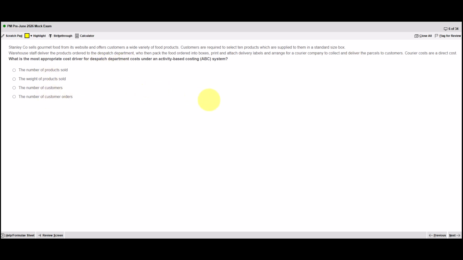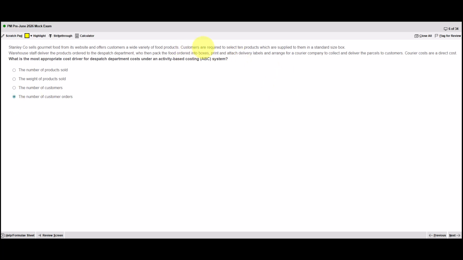First option, number of products sold. This isn't correct because every customer orders 10 products, which goes into the standard size box. And each box has one label, counts as one dispatch process. So it's not the number of products sold. The weight of products, well, the courier costs are not related to weight, and they go into standard size boxes, so there's probably not too much weight difference anyway. The number of customers, well, a customer could place an order for 1 box or 10 boxes. And the final one, number of customer orders.